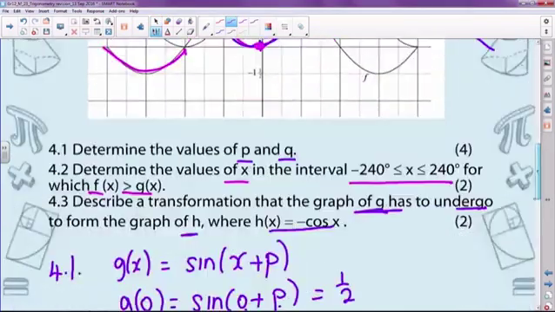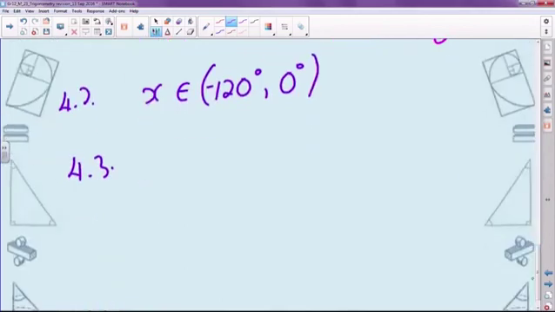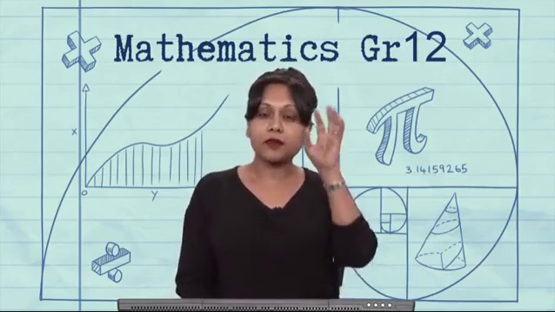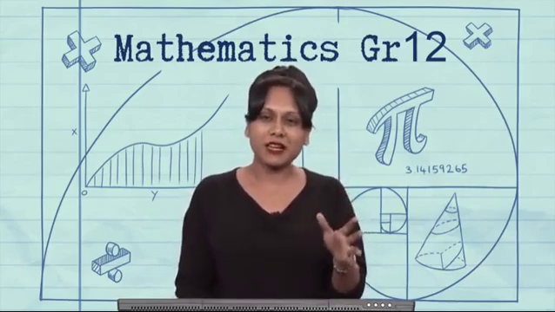Certainly other transformations could give you the same answer, but the one answer here is move the graph 120 degrees to the right. There is more than one way, however, guys, to get to that same answer. All right. I'm going to leave it there because I am running out of time.